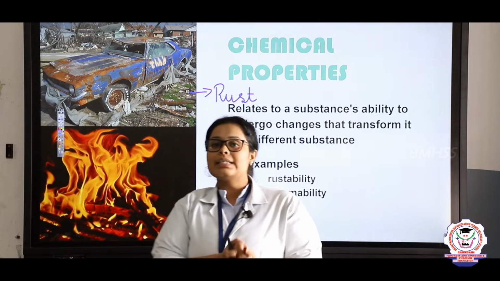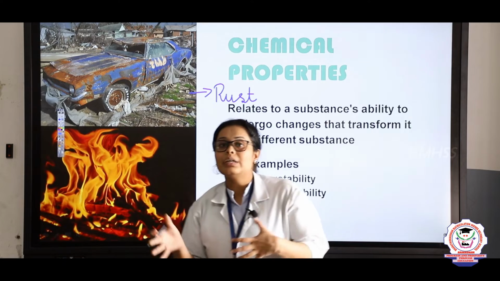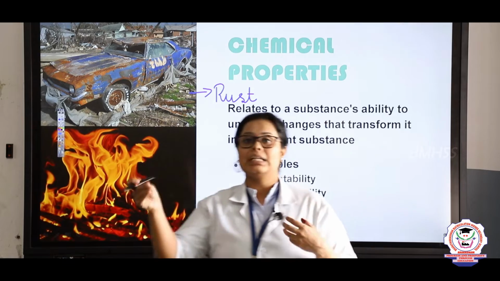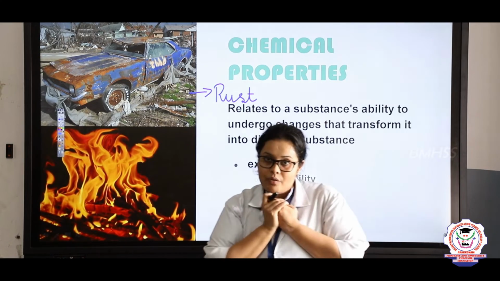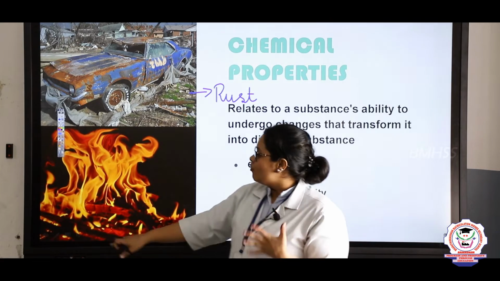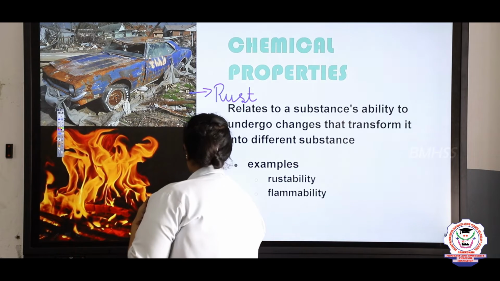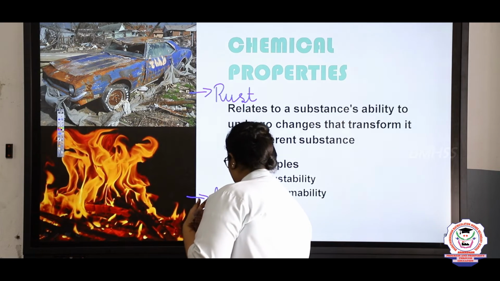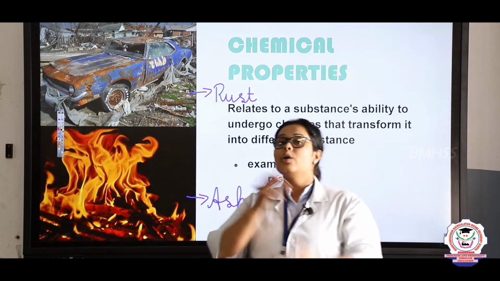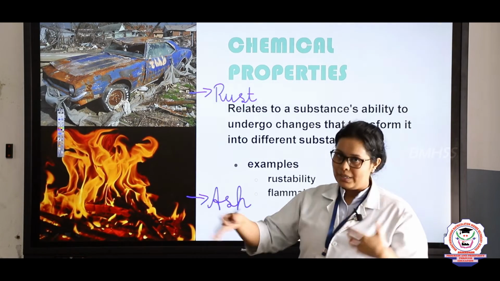Now why am I calling it a chemical change? Because after getting rusted, I cannot convert this rust back into the first metal, right? Now this became a metal oxide because of the absorption of oxygen and moisture in the air. Same way below you can see that wood is getting fired. Here I can say that it's becoming ash, A-S-H. Now this ash I cannot convert back into the wood. So that is why I am also calling it a chemical change.